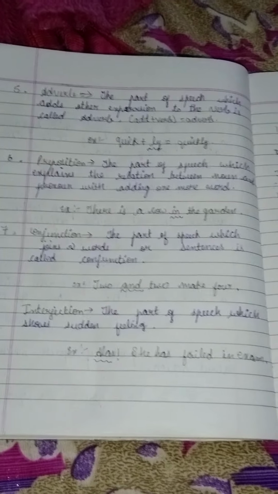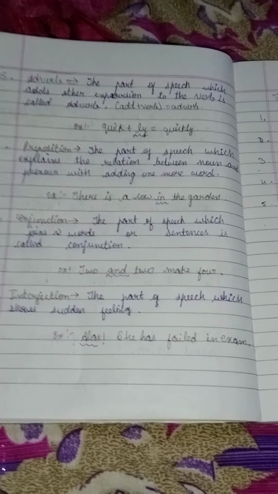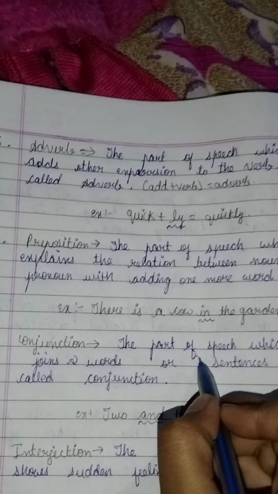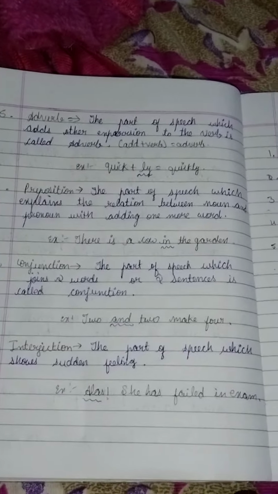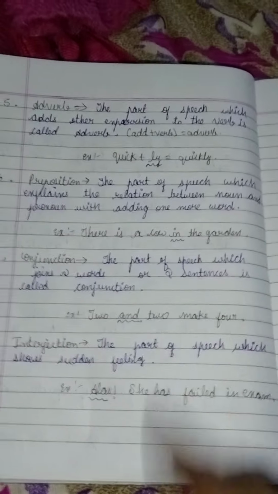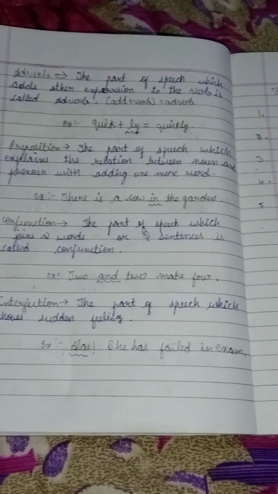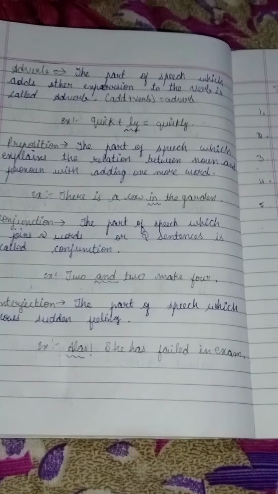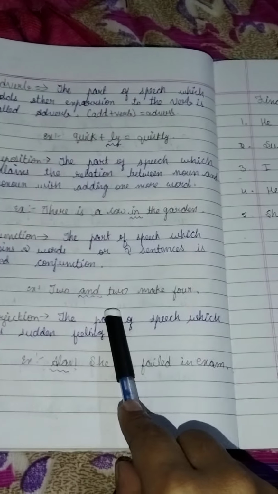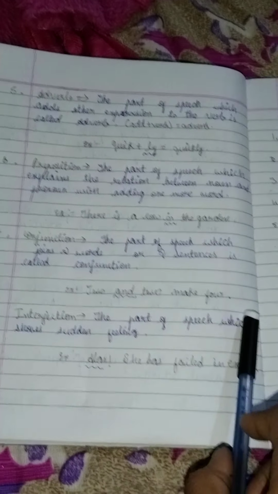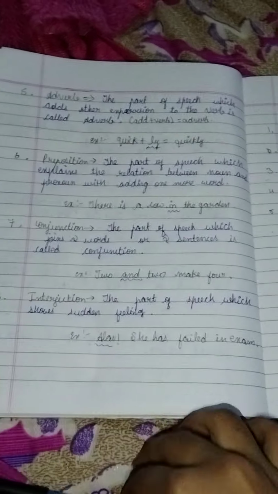Next one is conjunction, the part of speech which joins two words or two sentences is called conjunction. For example, 2 and 2 make 4. If we say 2 to make 4, does it mean anything different? No. 2 and 2 make 4. 2 to make 4, how much difference? So if we add a and d, that makes the difference. So here it is adding two words. 2 and 2 make 4. So that is called conjunction.